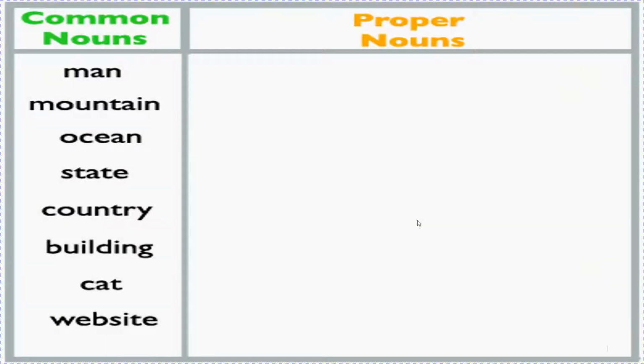Let's see a few more examples. Common nouns are given there and you have to write proper nouns. Children, you can write on your own also. Like man, you can write any name of a man. Your father's name, uncle's name, brother's name, teacher's name, anyone else.